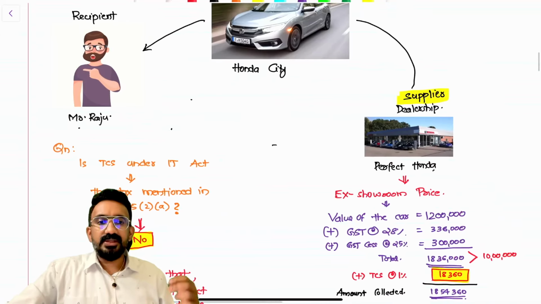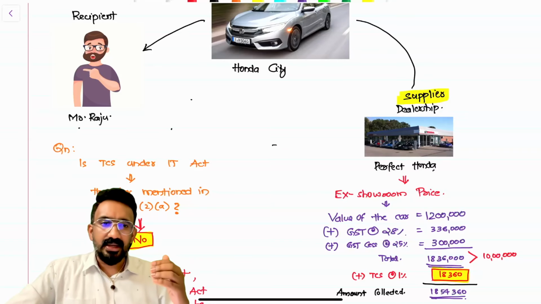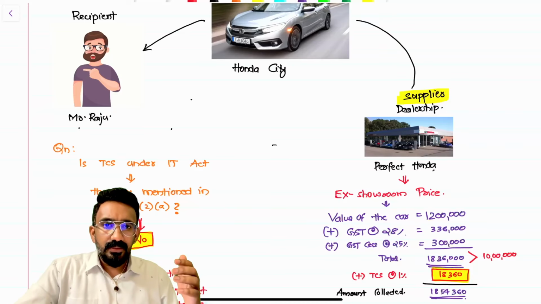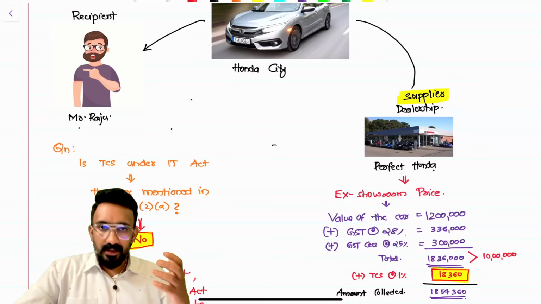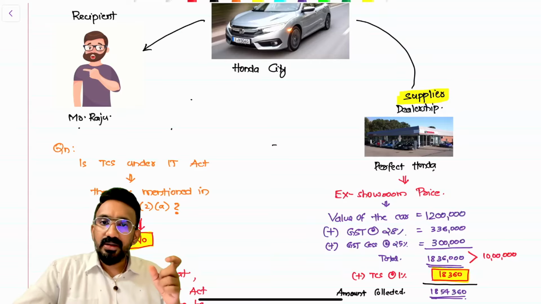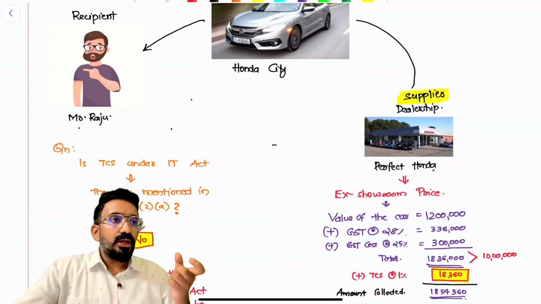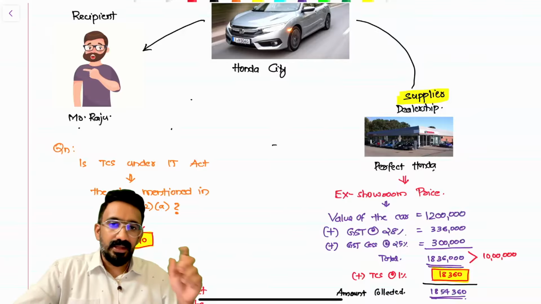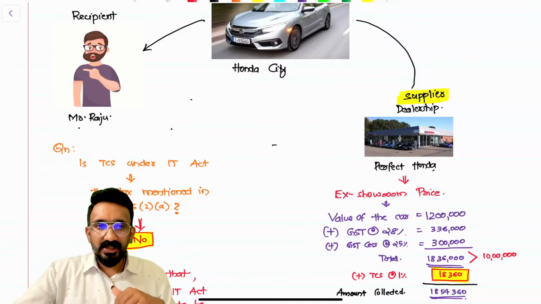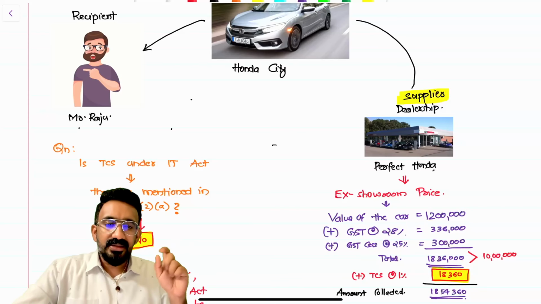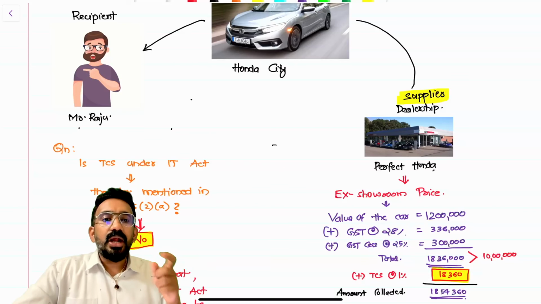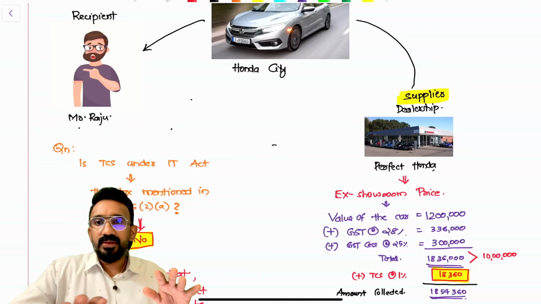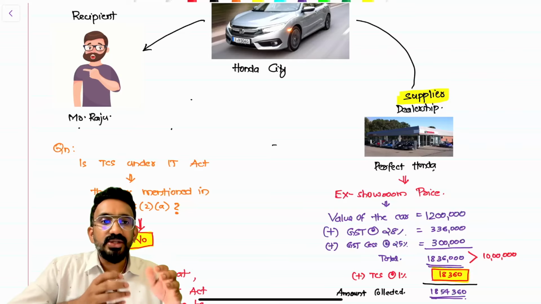Now, there is one case of TCS that you would have already learned, which says that if you are a person who wanted to purchase a car, and if the showroom price of this particular car happened to be more than 10 lakh, you're supposed to pay to the dealer 1% of ex-showroom price as tax collected at source under Income Tax Act. So there is a TCS concept in GST as well. I'm not talking about that. I'm talking about the TCS concept that we have in Income Tax Act. Now, this TCS of 1%, will it be included in the value for computing GST? The answer is no. It does not have any characteristics of tax mentioned under 15(2)(a).